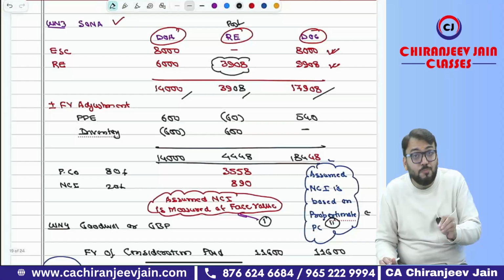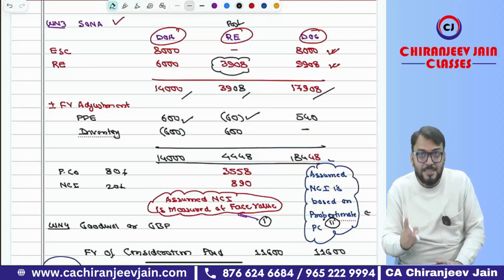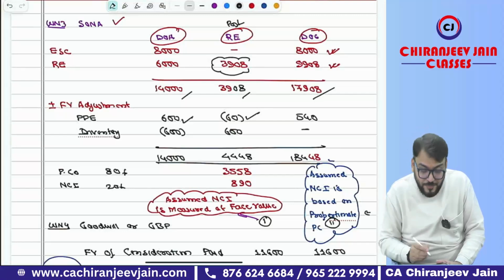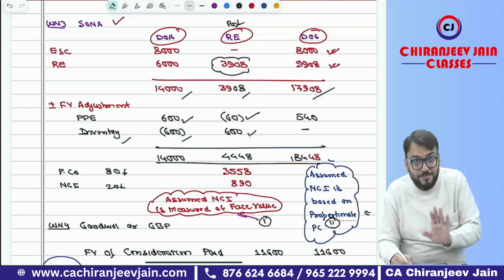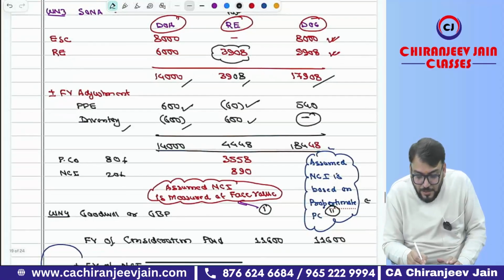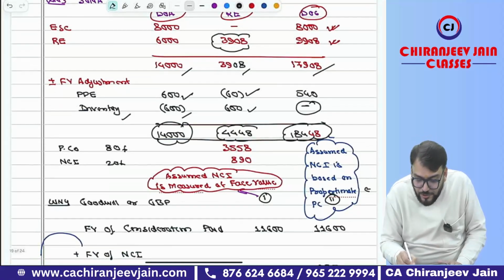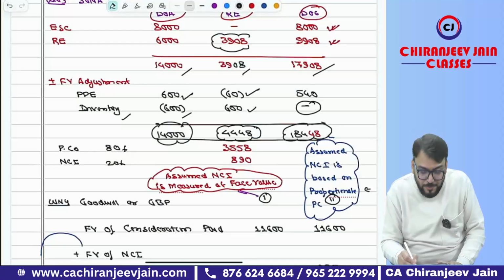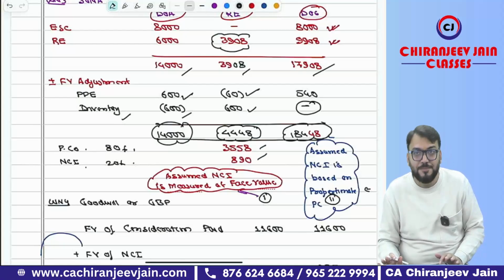Then we'll do plus minus fair value adjustment. For PP it is 600 minus 60, where 60 is the additional depreciation. Inventory is 600 loss, and then 600 for the sold inventory during the year. That will become 0. So this becomes the net assets on the date of acquisition. This is the net assets on the date of consolidation. And this becomes the post acquisition profit after fair value adjustment, which will be allocated to parent company and NCI at 80% and 20%.